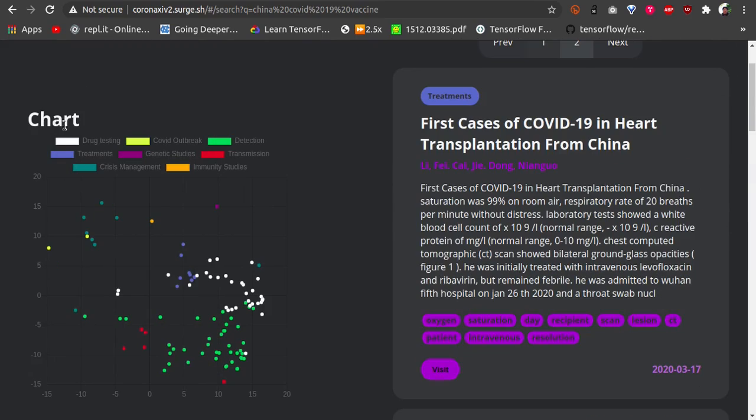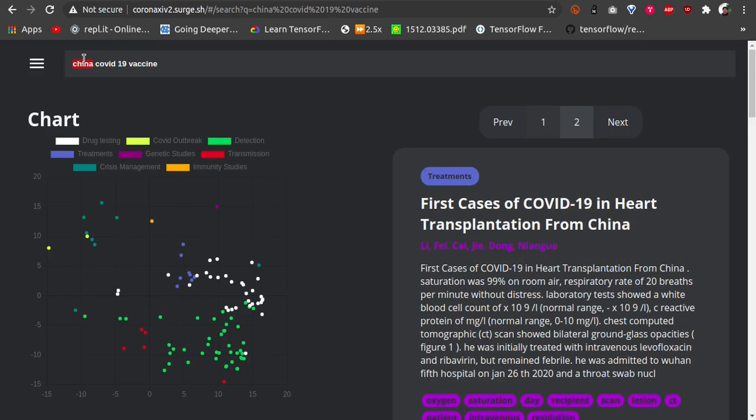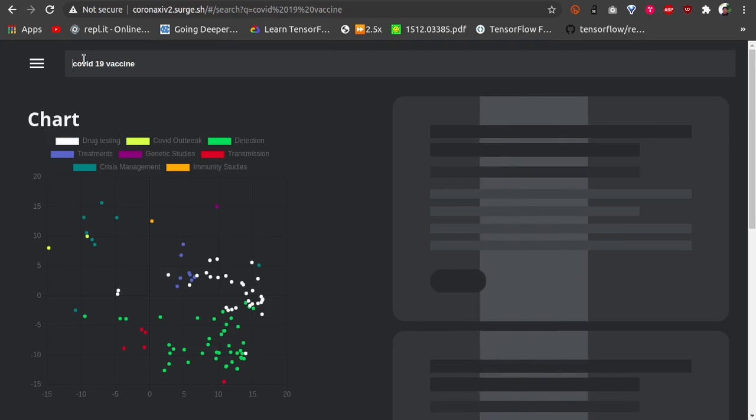As you can see here in this chart, we have plotted the research papers on the basis of their categories, and you can see that they are forming their individual clusters here. So here the drug testing ones are around this cluster, the detection ones are around this cluster, and the red ones are a bit scattered but almost in this region. The blue ones refer to treatment and their category is somewhere here. If we perform another search query, maybe we can get some distinct plot.